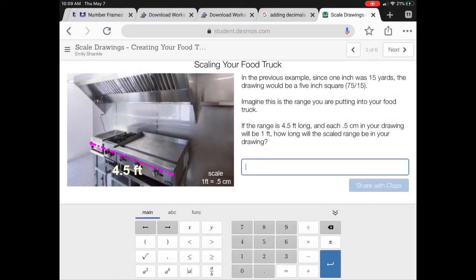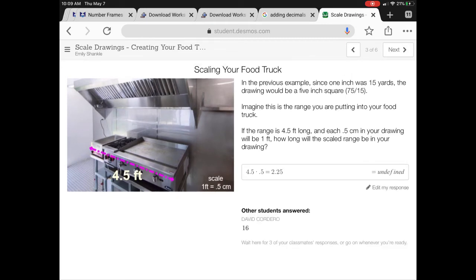For this question, we know each foot is going to be half a centimeter in the final thing. So how many groups of 1 foot are in 4.5? Well, that one's easy. There's 4 and a half. So those 4 feet will each be 1/2 of a centimeter. So 4 times 1/2 is going to get me 2. Then that half foot times half a centimeter is going to get me 1/4 of a centimeter. So I end up with 2 1/4.